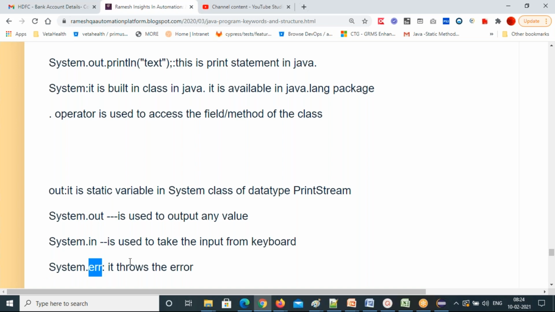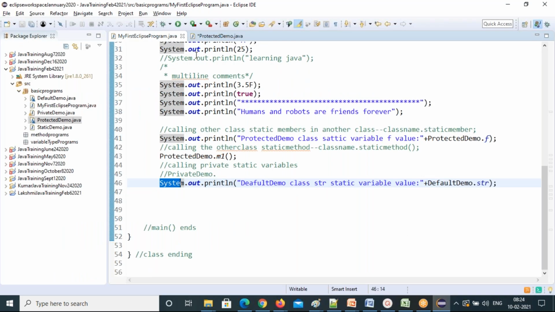Any static variable you want to call in another place, what is the formula? Class name dot static variable. If you want to call one class's static method in another class, what is the formula? Class name dot static method. That's what I have already shown you. This is the other class, the ProtectedDemo class, whose static method I'm calling inside my first Eclipse program class. How am I calling it? See that formula: class name dot static method.